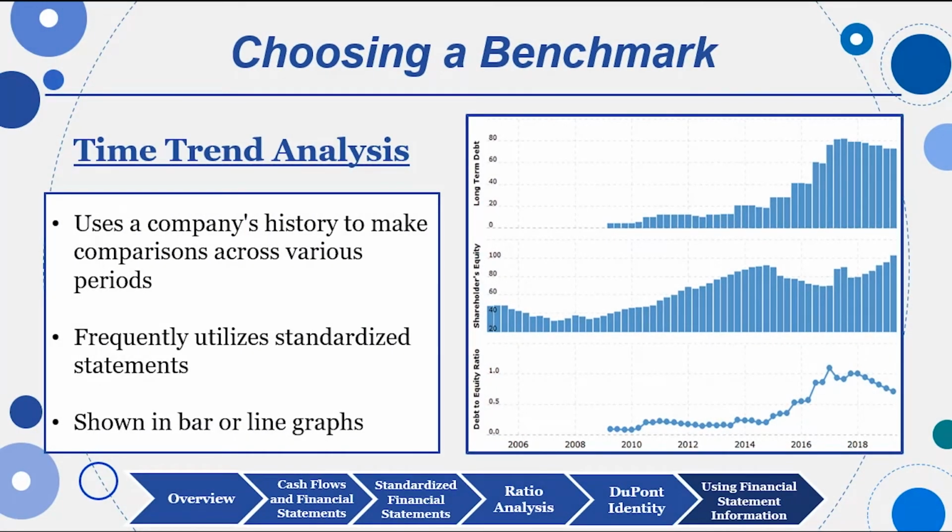There are benchmarks out there that we can look up. There's a service called Risk Management Associates, and they do all these ratios for different industries, SIC codes, NAICS codes. We look at a company's history to make comparisons across periods. We can show them in number form or in graph form, line graph or bar graph.